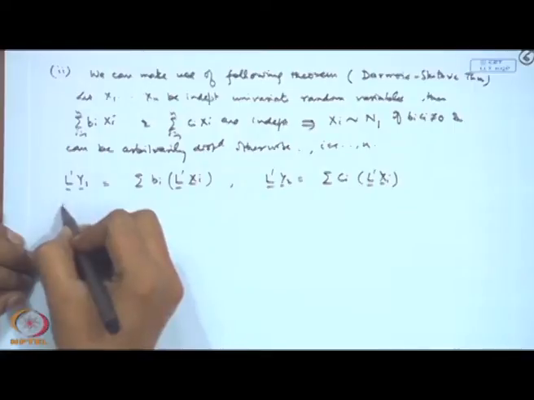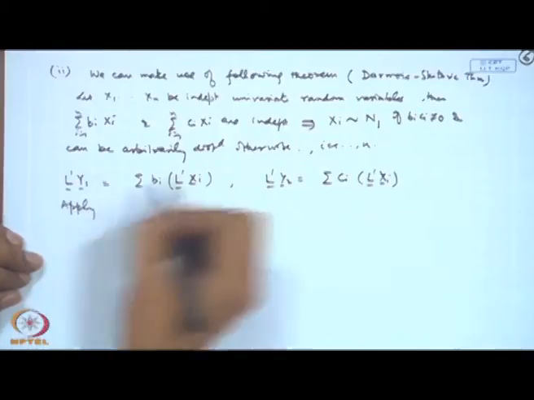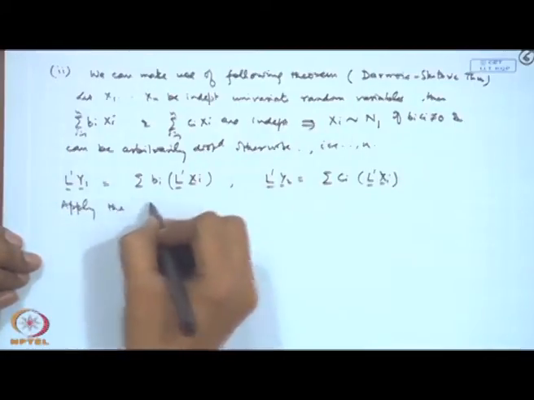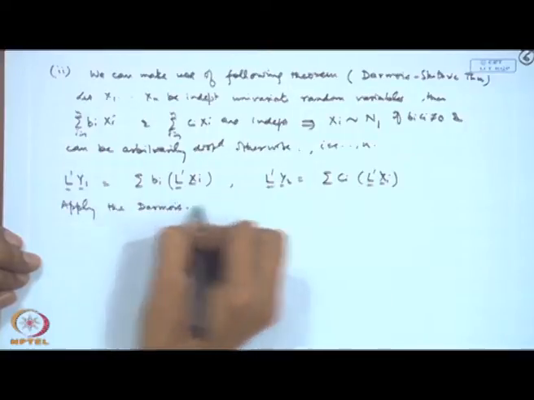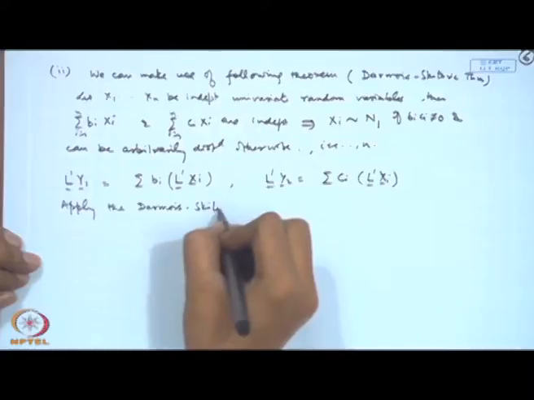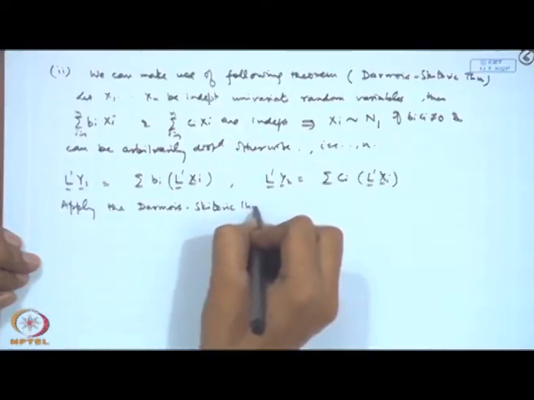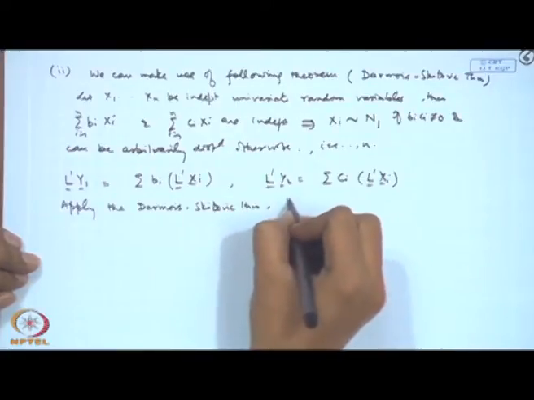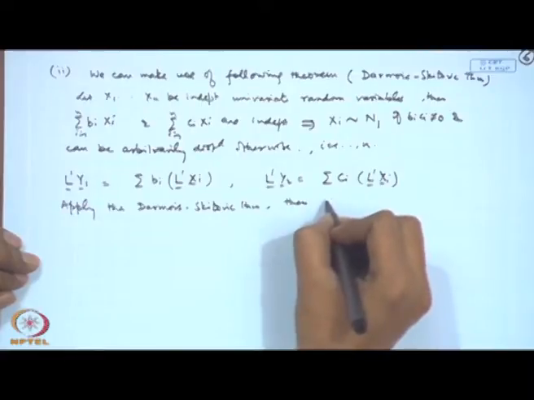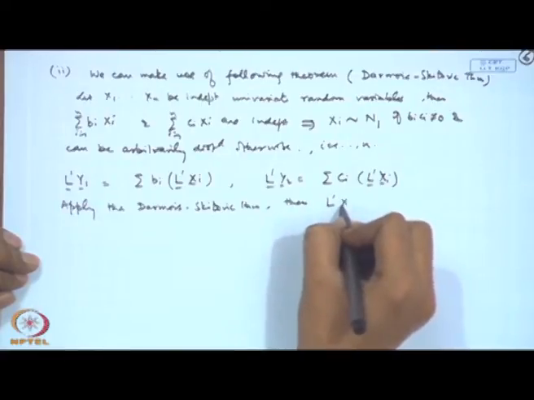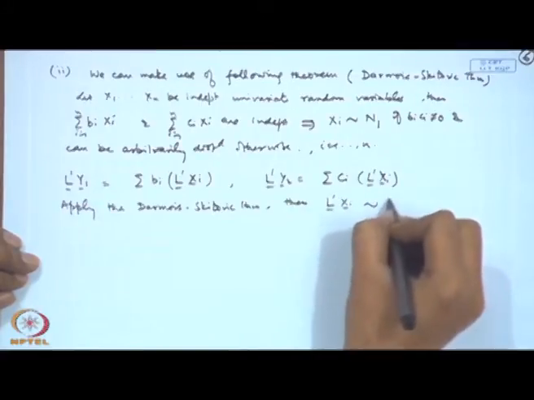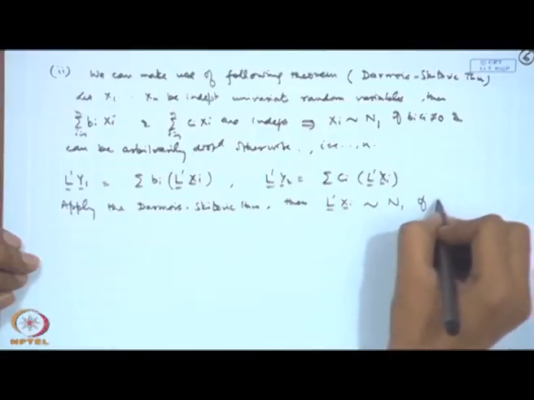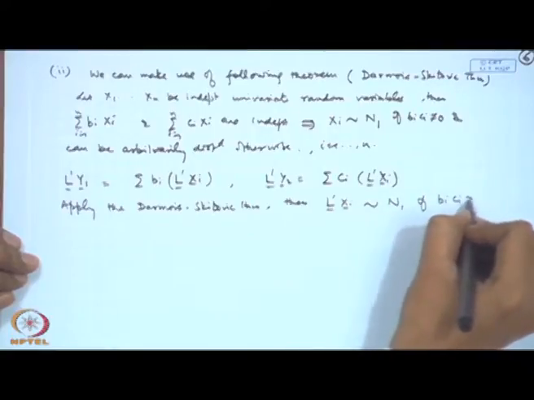On this apply the Darmois-Skitovic theorem, then L prime xi will follow N_1 if bi ci is not 0.